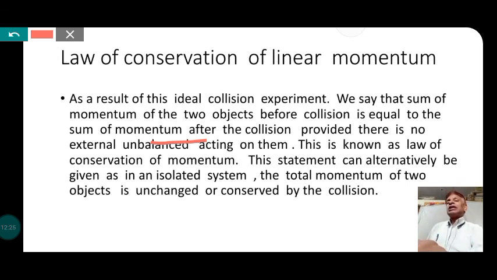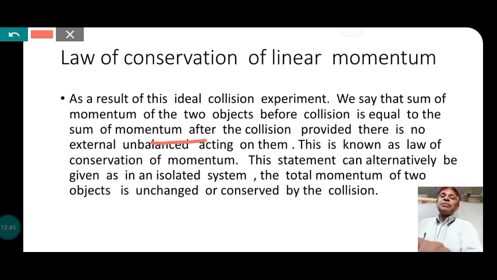The system is such that only internal forces are involved and no external force. Then the linear momentum of the two bodies remains constant, unchanged. This is known as the law of conservation of momentum.